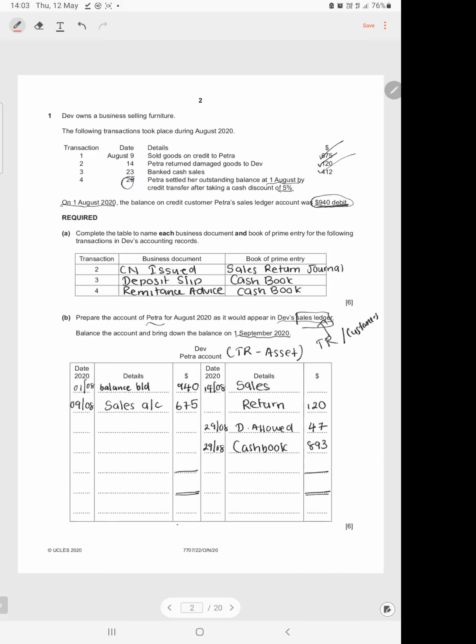So the balance will be 940 plus 675. Definitely the debit side is higher, so that is 1,575 plus 40, 1,615. Yes, 1,615. Need to make this 1,615 as well.